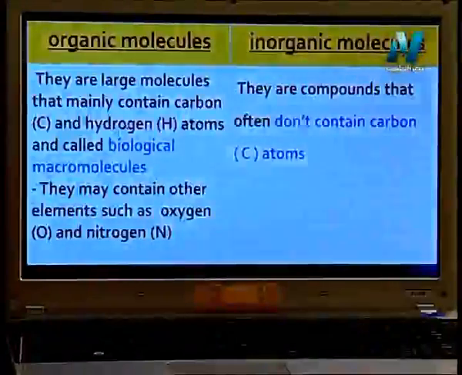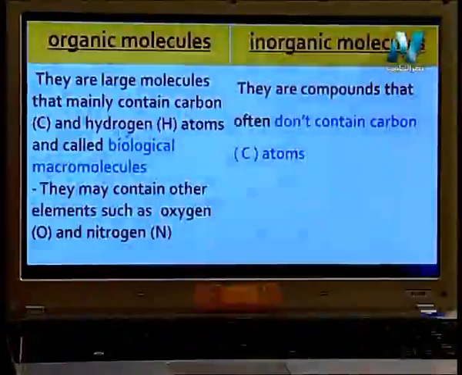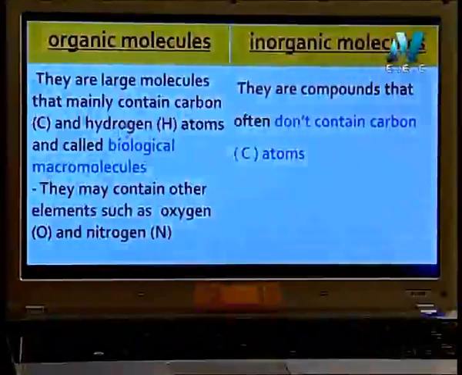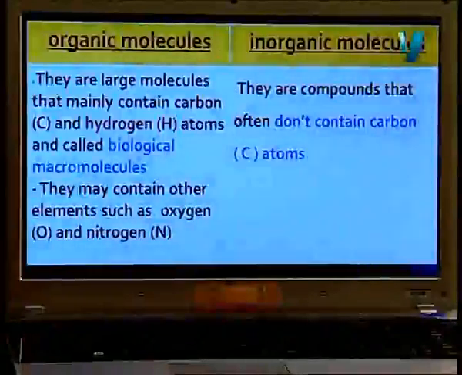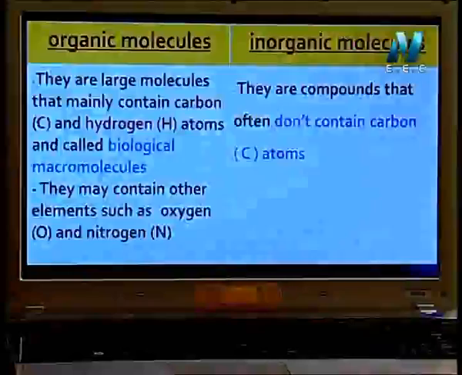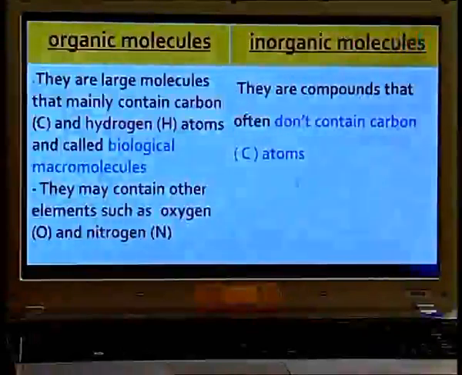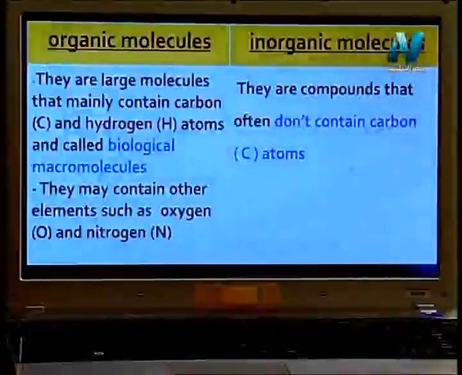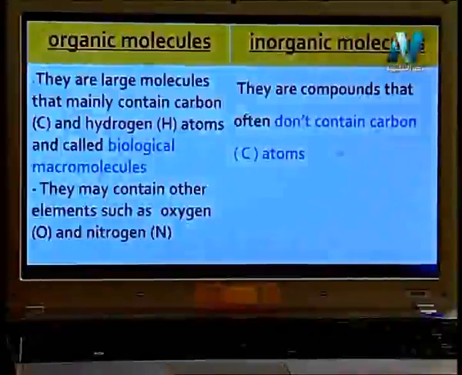This is very important. We can call them hydrocarbon molecules, or organic molecules. These molecules may contain oxygen, nitrogen, or other elements. But inorganic molecules don't contain a carbon atom in their structure.